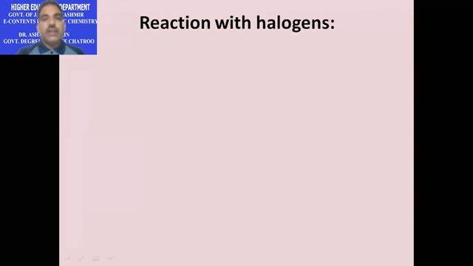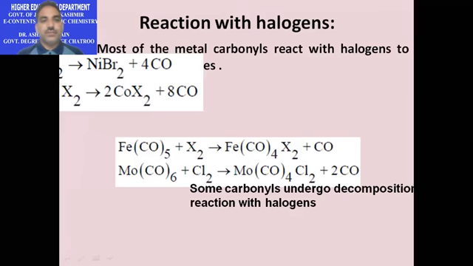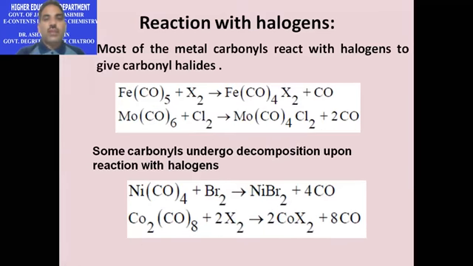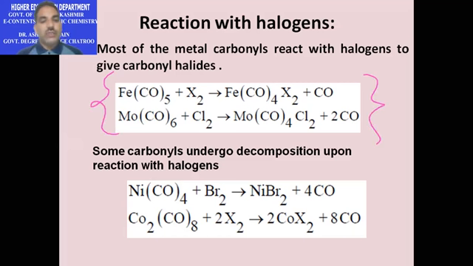Now reaction with halogens. Most of the metal carbonyls react with halogens to form carbonyl halides in which one or more carbonyl ligands are replaced with halogens. The common reactions can be written as under. Sometimes these carbonyl compounds undergo decomposition to form metal halides as shown below.